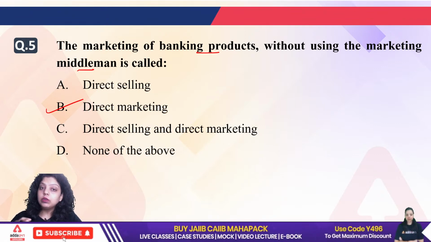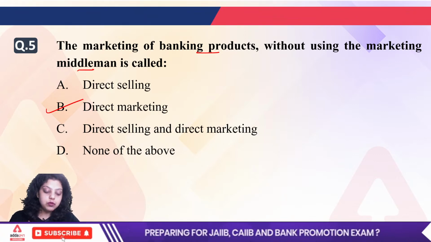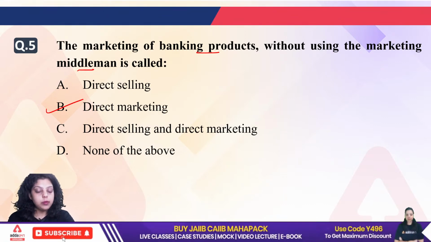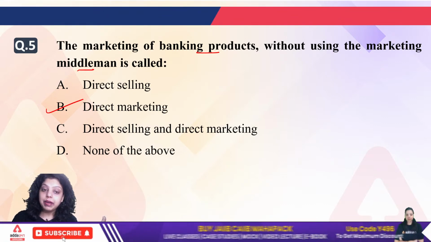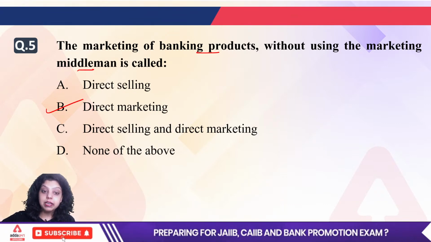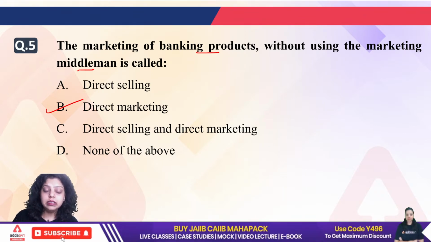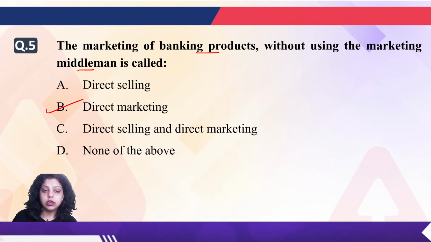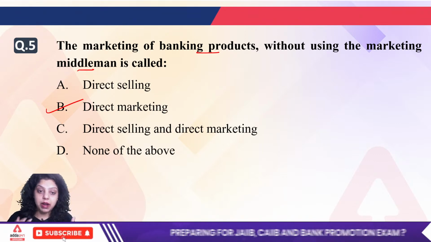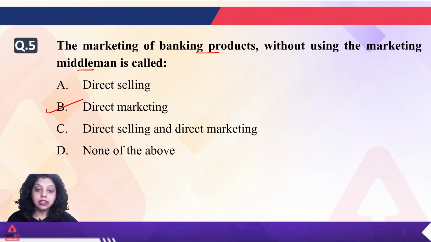Okay, when Mi was introducing its product, what we had to do, if I wanted to get a Mi phone, I had only 2 options. Either I could go to the Mi outlet and purchase the phone, or I could purchase online from the Mi store only. There was no middleman, no other person selling the Mi phone initially. So that is direct marketing in which we are not using any marketing channel or person. Okay. So this is the right answer, that is B.